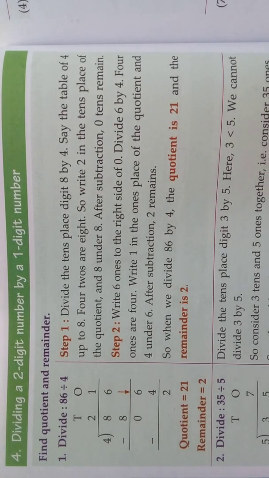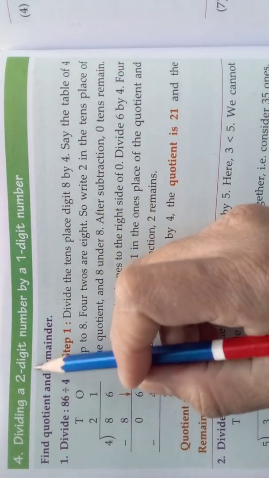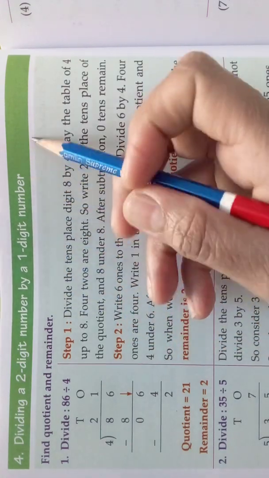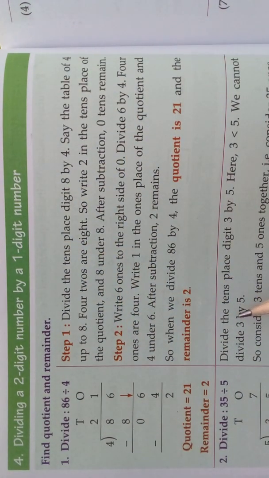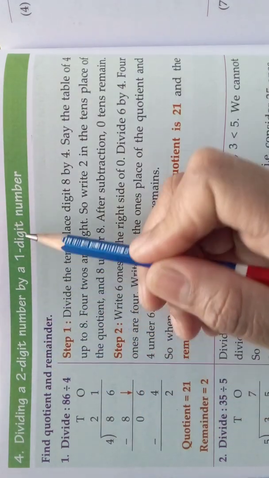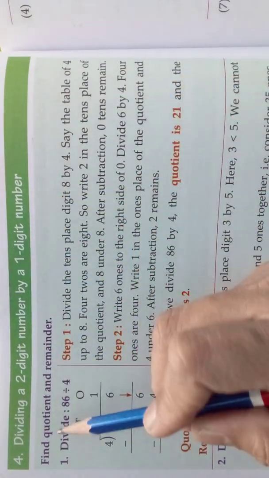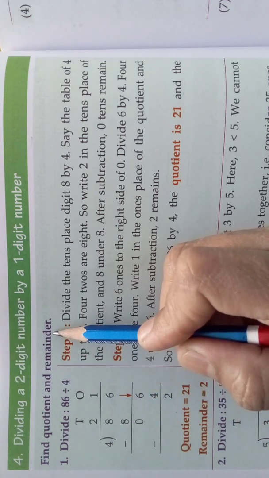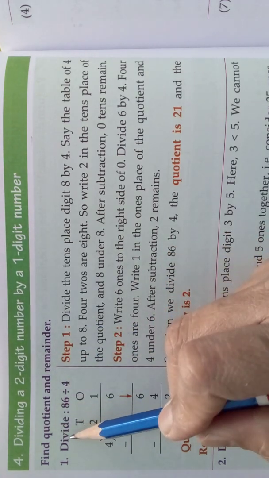Come to the next page, children. Look here, dividing a 2-digit number by a 1-digit number. Take your next page. Dividing a 2-digit number by a 1-digit number. Look here, find the quotient and remainder. Come, we will see one example.